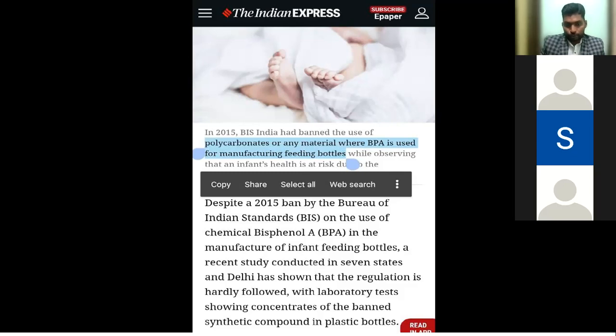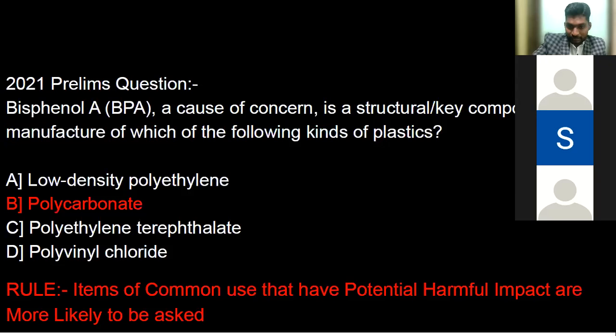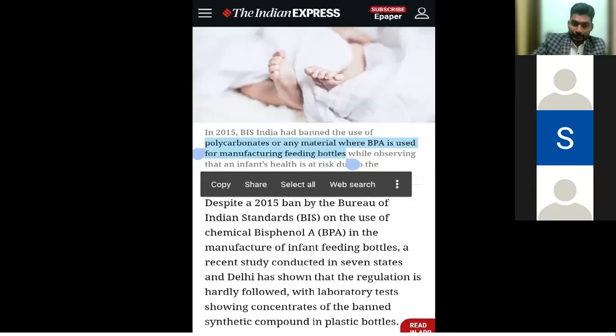Okay. So this was out there in the news. Coming back to the rule, does this follow the rule that we have already shared? Items of common use that have potential harmful impact are more likely to be asked. Yes, sir. Does it make better sense now? Yes, sir. Right. It was out there already before the exam.